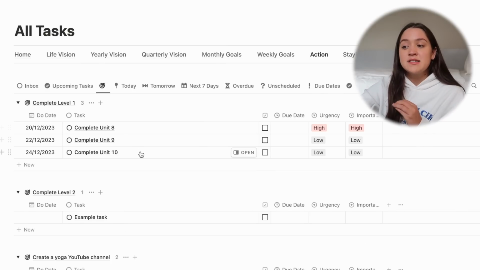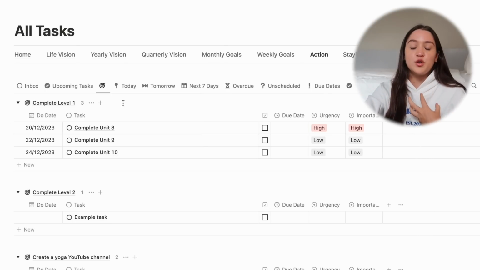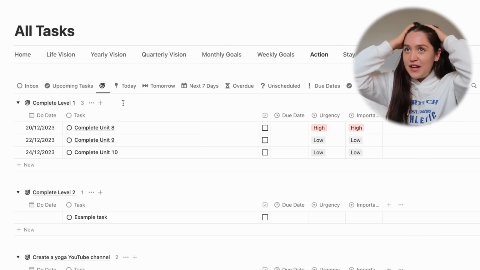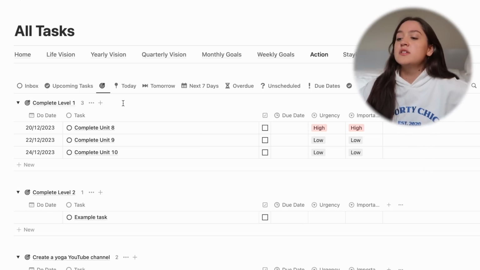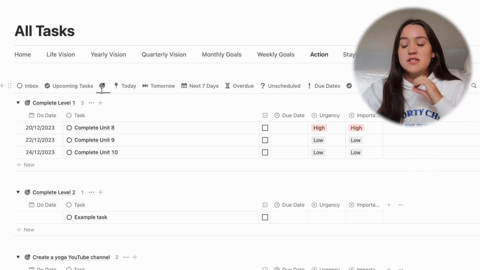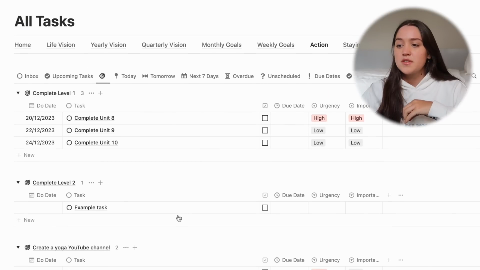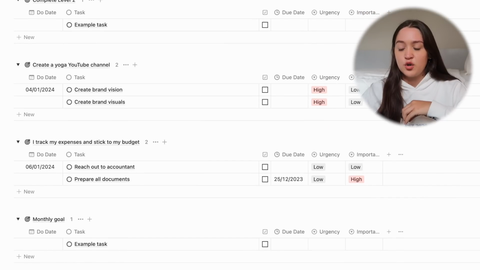Then we have our tasks related to goals. Within our goal database, we can create tasks that are specifically only related to the goal. And here, if for example you have some free time, it's a weekend or it's the evening and you know that you have an hour to work on your goals, you can go on this page and see the small, tiny steps you can take right now to get closer to your goals. So it is grouped by the different goals that you have.